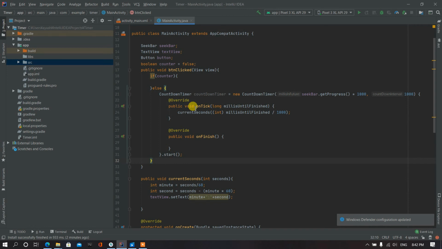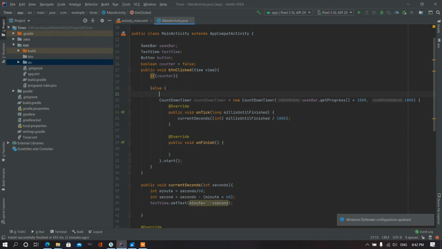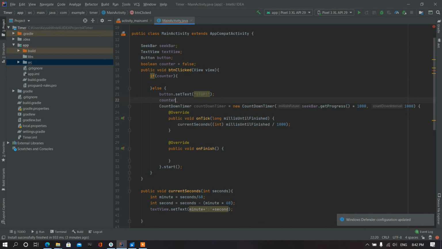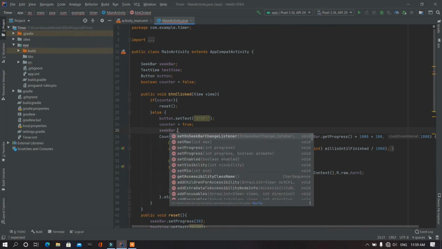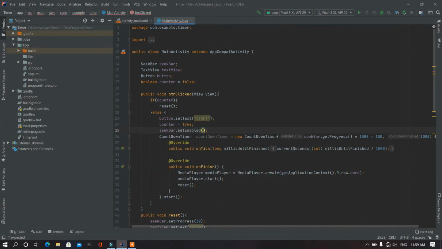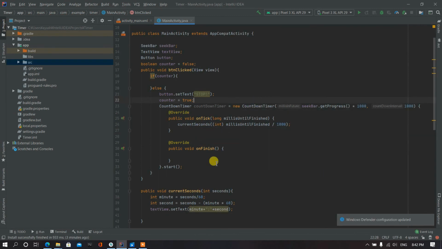Okay, now when it starts, the text of the button will be stop, and the counter will be true, and we will disable the seek bar. So seek bar set enabled will be false. Okay, and on finish we want to have a sound.